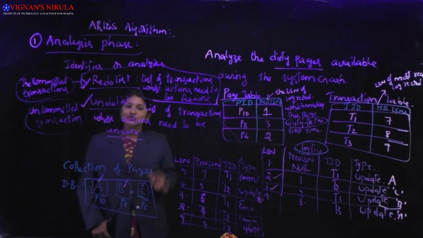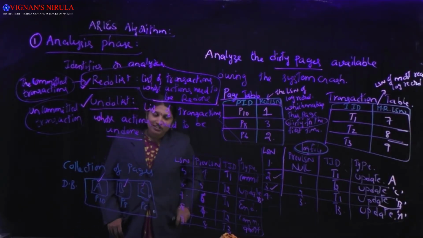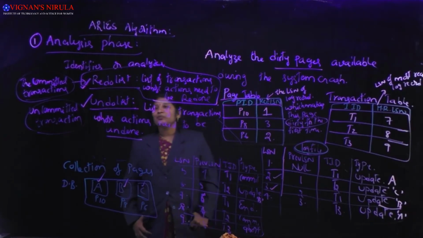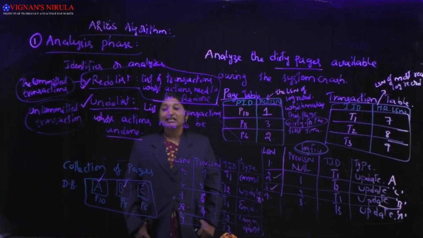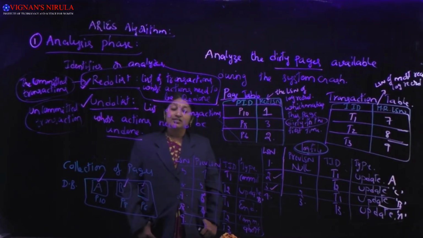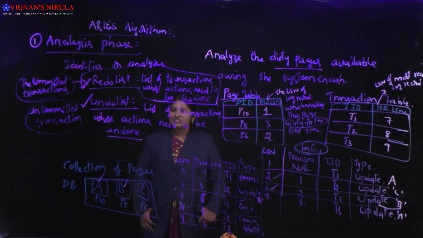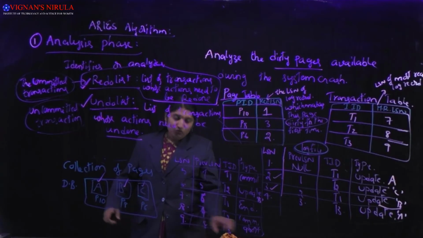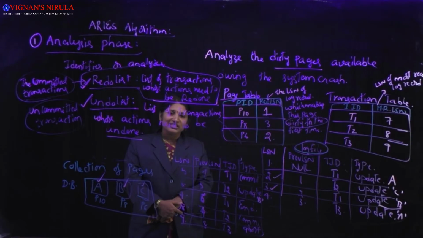So that list of transactions is maintained under the undo list. The preparation of the redo list and undo list is done by the analysis phase. As its name indicates, the analysis phase identifies what are the active, committed and aborted transactions at the point of system crash. Now you'll see for this example what is the redo list and what is the undo list.